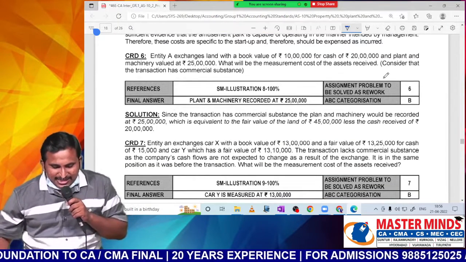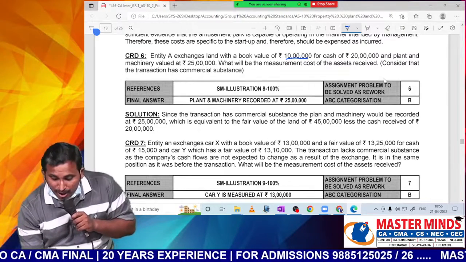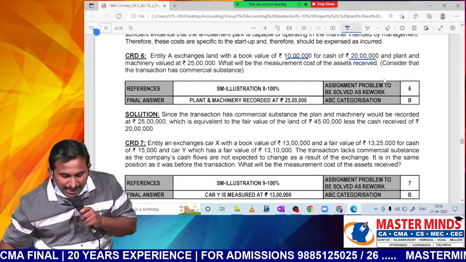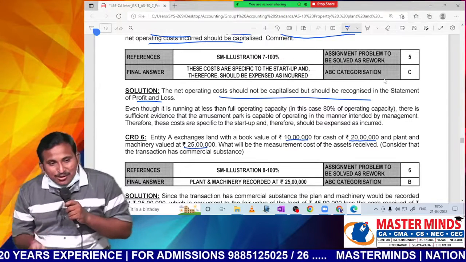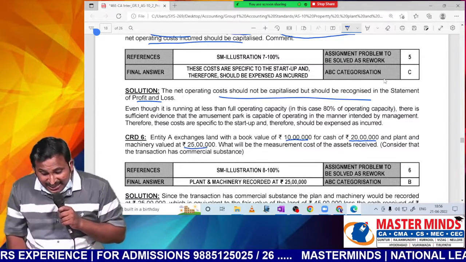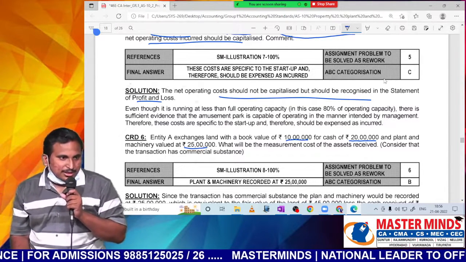Entity A exchanges land with a book value of 10 lakh for cash of 20 and plant and machinery valued at 25. They are giving what, sir? Land. They are getting what, sir? Cash and plant and machinery. Sir, are you getting the point?